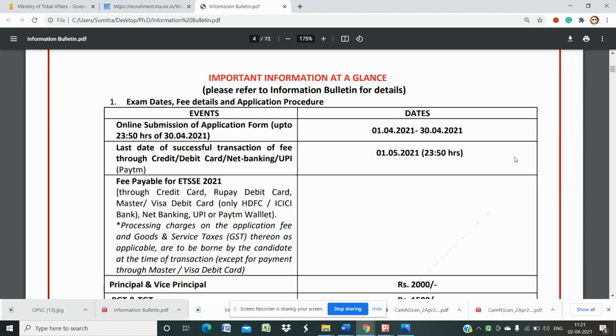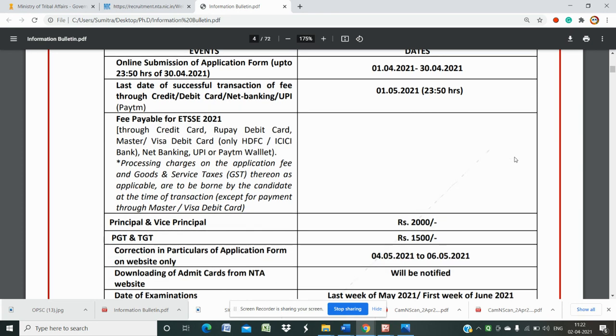It can be done through debit card, net banking, or UPI. You don't need to go to a bank for your payment of application fee. You can do it through your credit or debit card or on your phone.